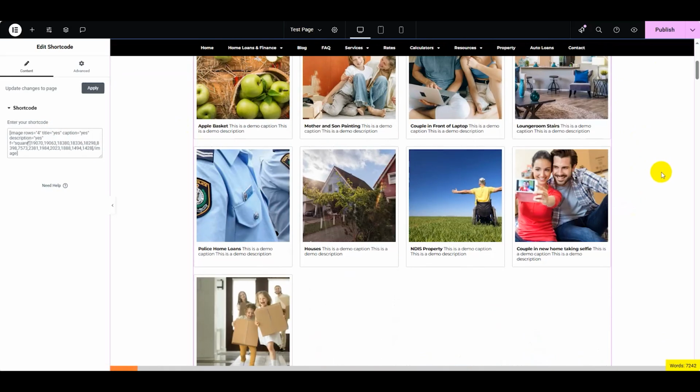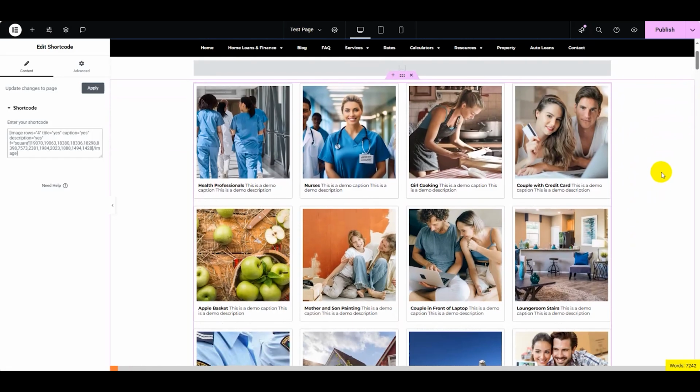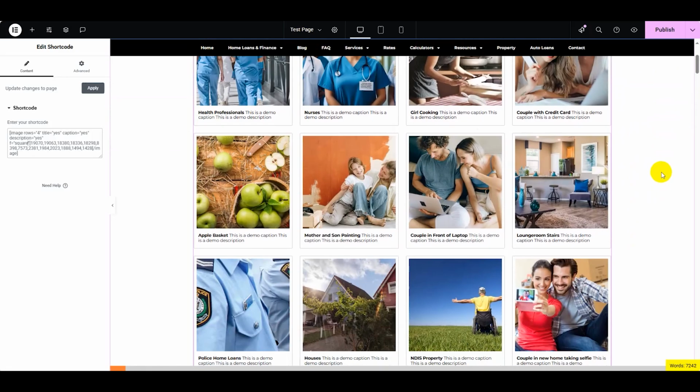So it's a really simple solution to use, guys, and it produces predictable and beautiful results on your page. Let's have a look at what that looks like just on your page before we sort of close everything down and finish up.